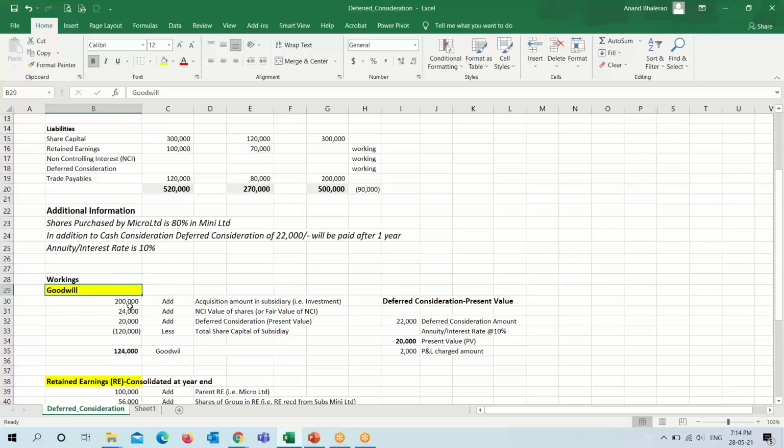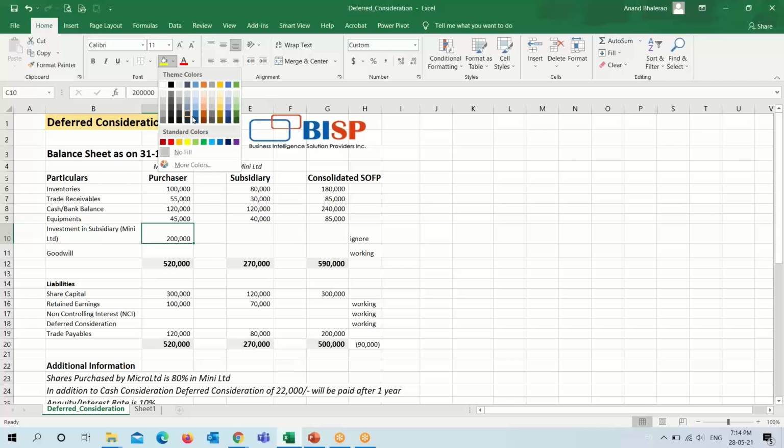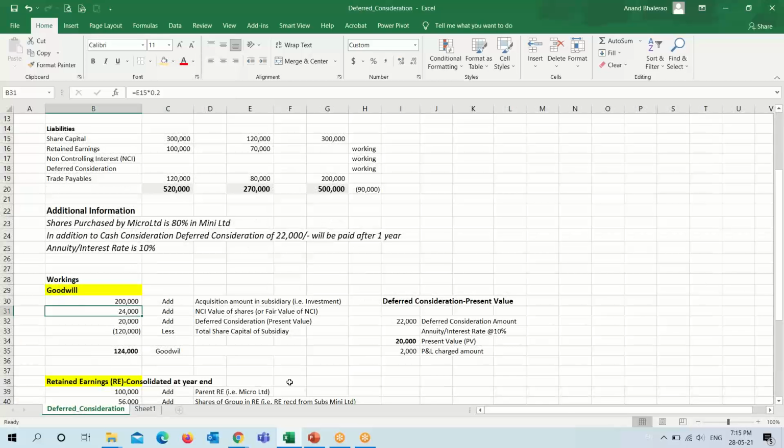For the calculation of goodwill, 2 lakh is our investment, that is the purchase price. 24,000 is the non-controlling value of shares, that is the value of shares owned by others, other than the group or subsidiary.